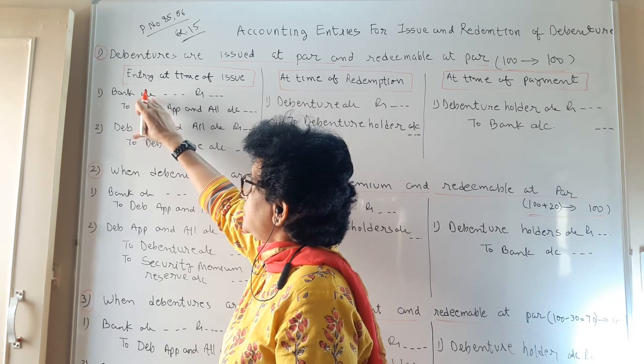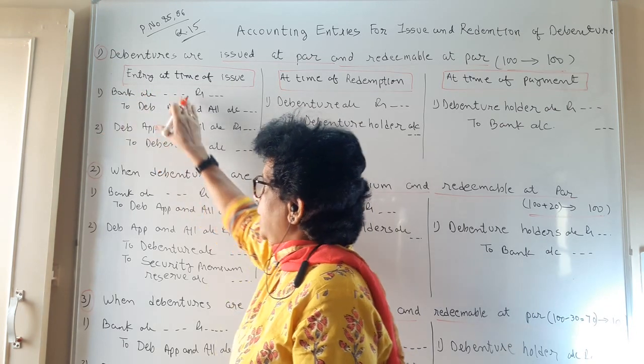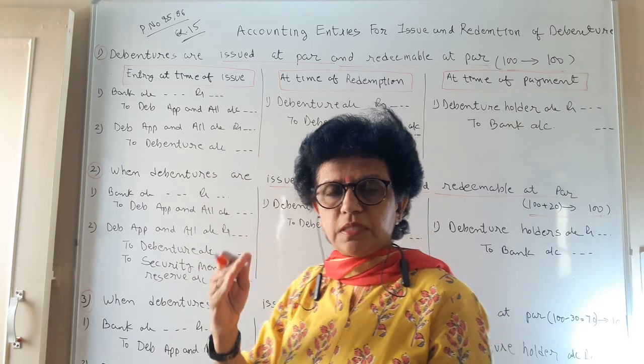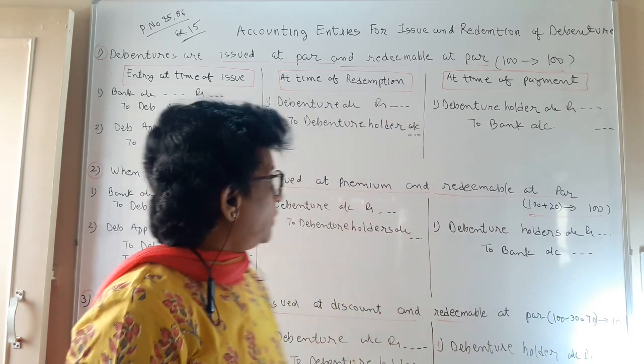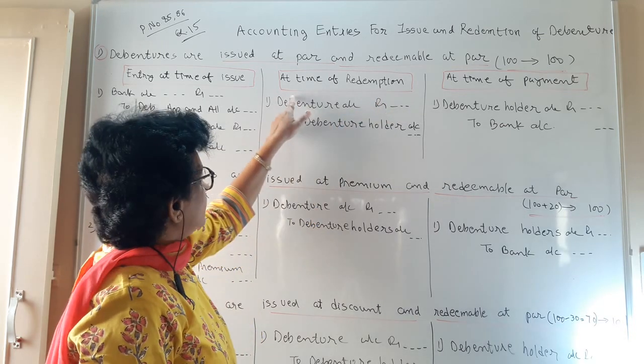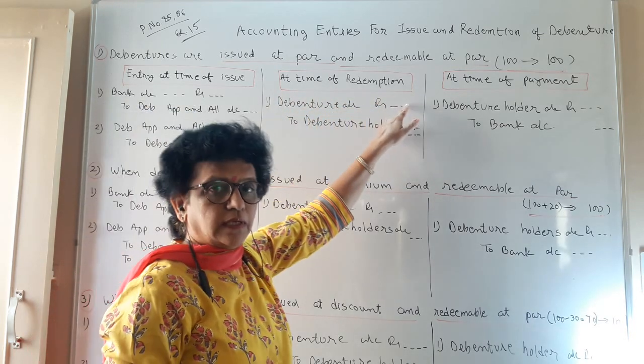In simple terms, your entry becomes bank account debit to debenture account credit. So you have received money, that is confirmed. Now you have to redeem. So the second slot is at the time of redemption.